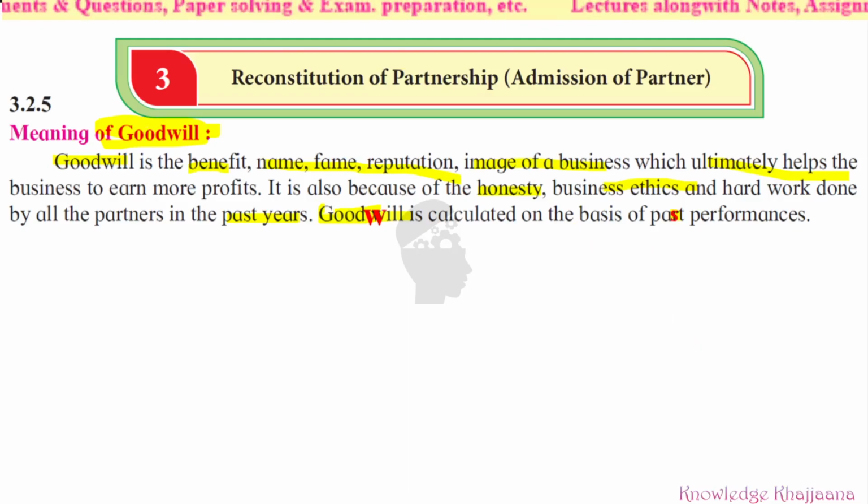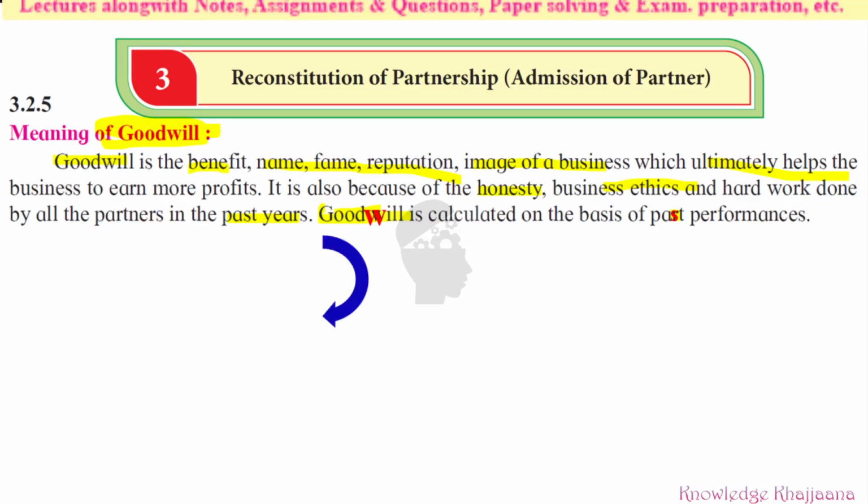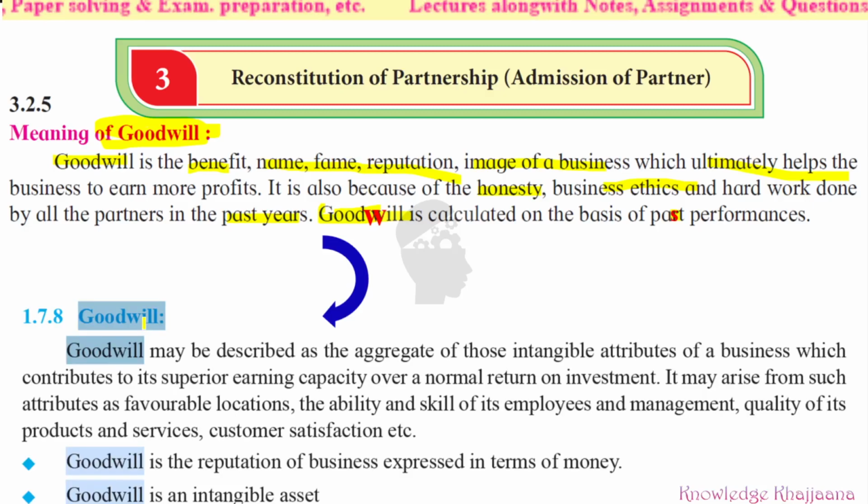Now see, why have I given this arrow? Because you just have to recap, because you have already learned what is meant by goodwill in standard 11. What did you learn in standard 11 with reference to goodwill? It is the aggregate of those intangible attributes of the business. Attributes means characteristics. Those intangible characteristics or features of the business contribute, what happens because of those intangible features of the business? It contributes to a superior earning capacity.